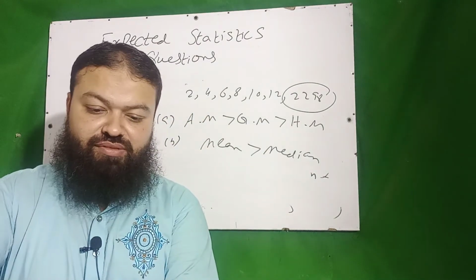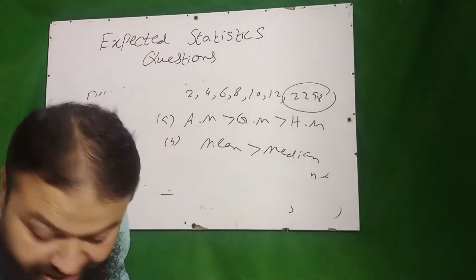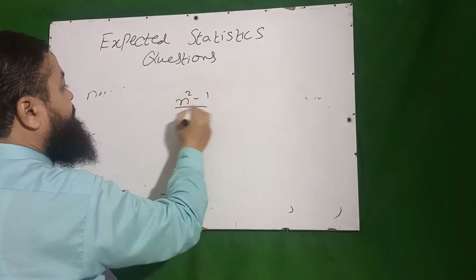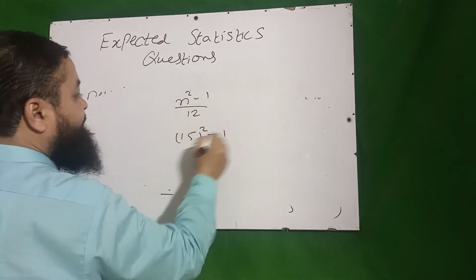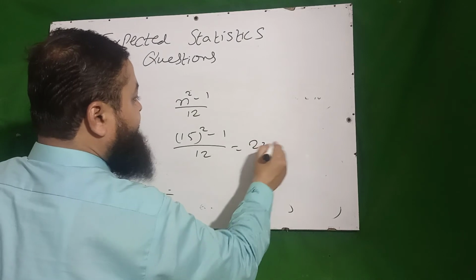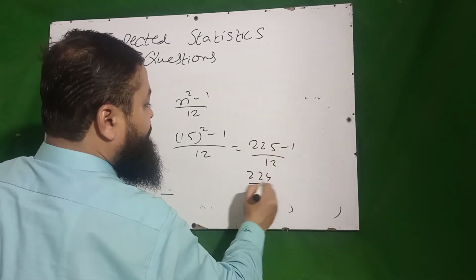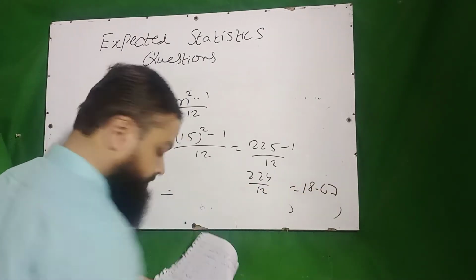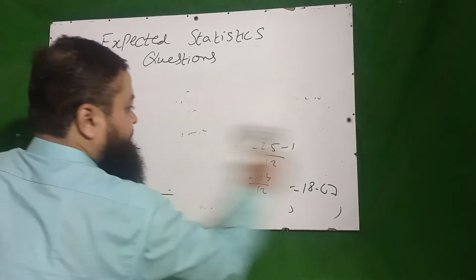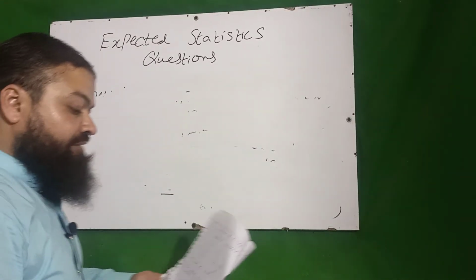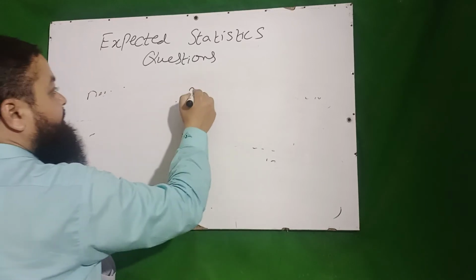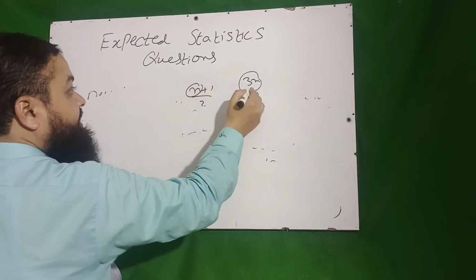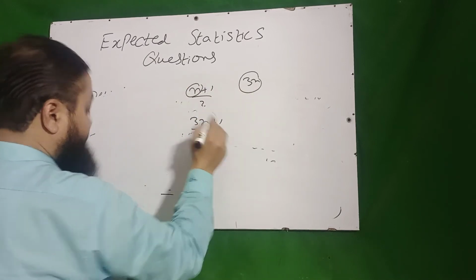Next question is variance of the first 15 natural numbers. The formula for variance is n square minus 1 over 12, 15 square minus 1 over 12, 225 minus 1 over 12, 224 over 12, and the answer will be 18.67, the correct option. Next question is the average of 3n natural numbers. We know the formula of average, n plus 1 over 2. Here we have 3n natural numbers, so put n equal to 3n. 3n plus 1 over 2 is the correct option.